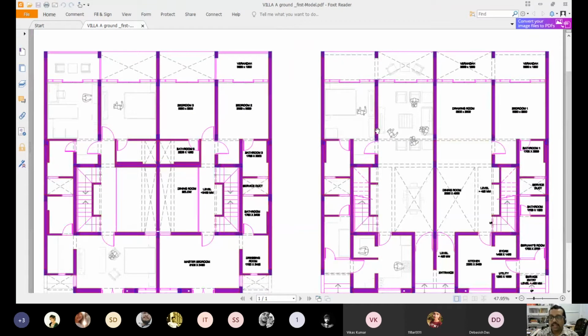Now, can you tell me why do I need, suppose there is a bedroom 1, so this room will also be a bedroom 1 in the ground floor. Why have I placed the furniture as well as a human being? Mind it that the writing, the dimensions of the bedrooms and the level should also have been here, as well as the furnitures of the bedrooms, for the perfect working drawing. So can you tell me why I have shown this bed over here, or a cupboard, or a cabinet, or a TV, and a human being?